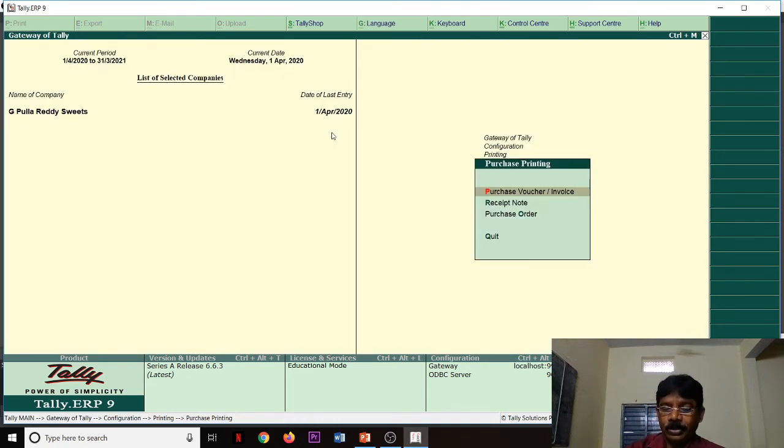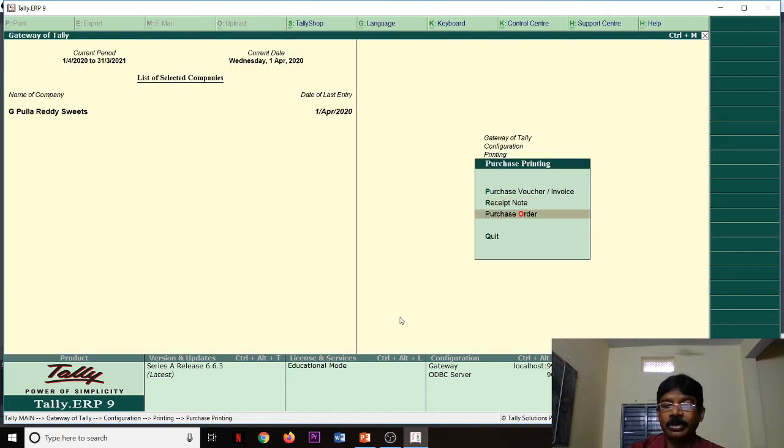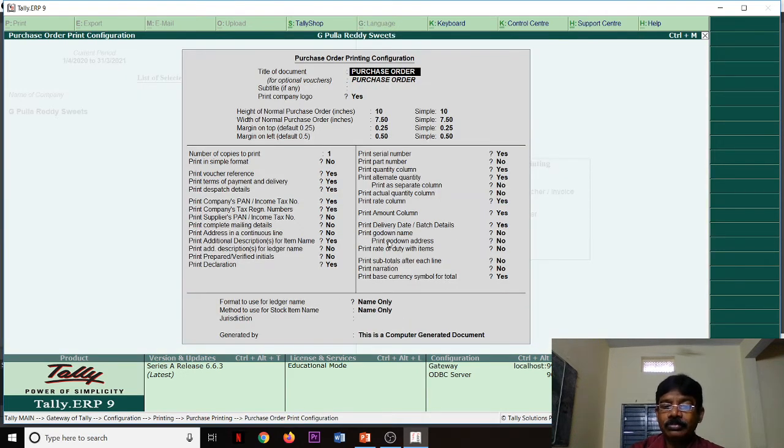This is purchase printing, okay, receipt printing. Same options are available. See the last one, format to use the ledger name, only name or with alias name. Method to use stock item name, only name or alternative names. That you can enable. Purchase order printing. This is a computer generated document. It will give like that. Okay.